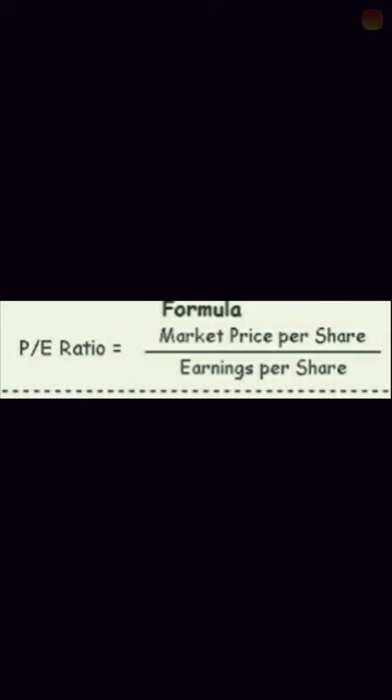Whenever the market price increases, the price is overbought, so we cannot expect good returns on that company compared with another company that has a lower PE ratio. You can expect very good returns if you invest in a stock which has a low PE ratio.